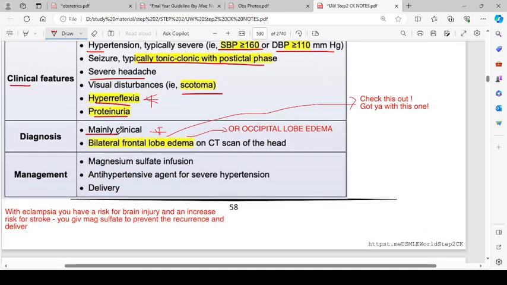Diagnosis is mainly clinical. Bilateral frontal lobe edema on CT scan or occipital lobe edema. So you have to look for bilateral frontal lobe edema for some reason. Okay, let us see that. Just give me a second.